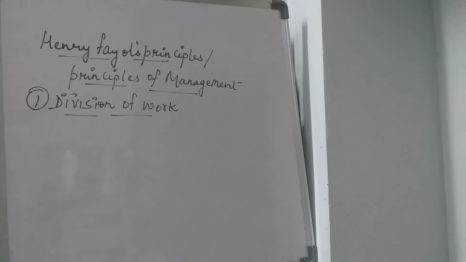Division of work. This heading is very simple. What does division of work mean? Dividing the work among yourselves. Sometimes at home, when guests are coming, what do you do? Does only one person, your mother alone, do each and everything, cooking and the remaining things? No. Your father, your brother or your sister, whoever is there, everybody will come and join your mother, and you will plan and then do your work by dividing it.